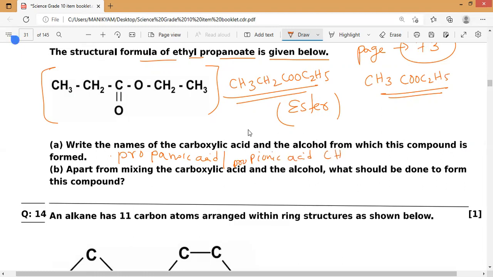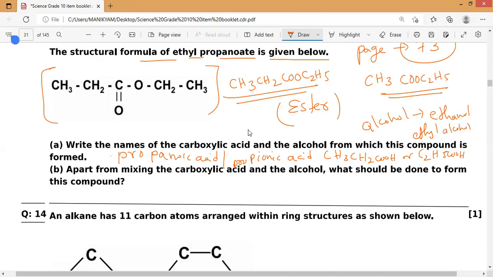The formula is CH3CH2COOH, or C2H5COOH. So this is propanoic acid, and the alcohol is ethanol, ethanol or ethyl alcohol, both are the same.